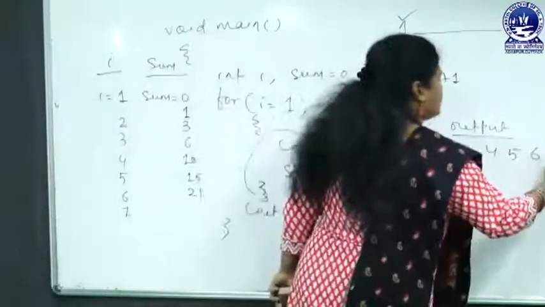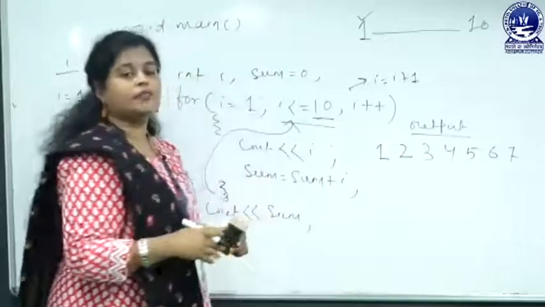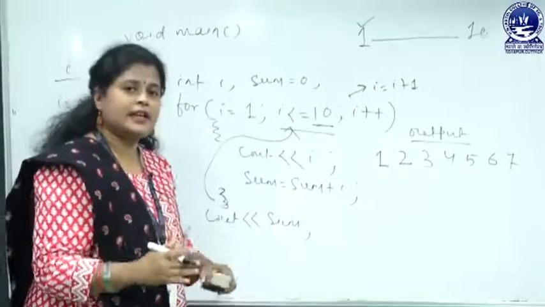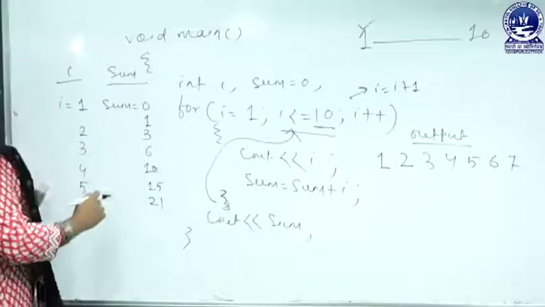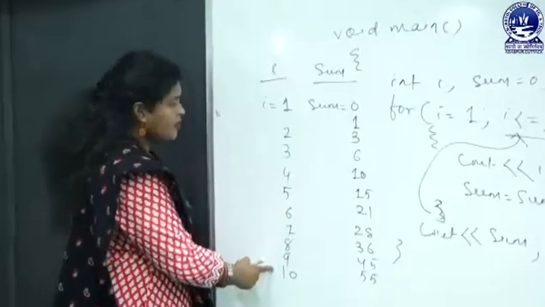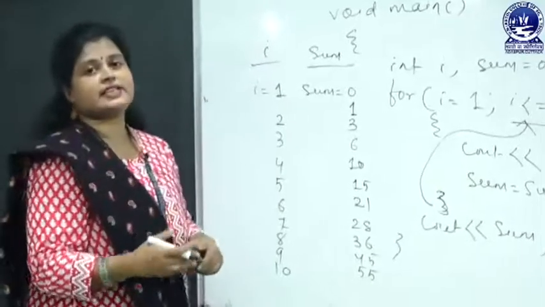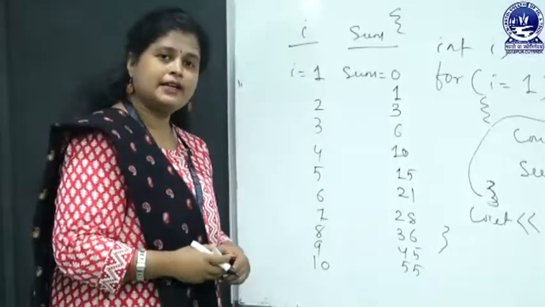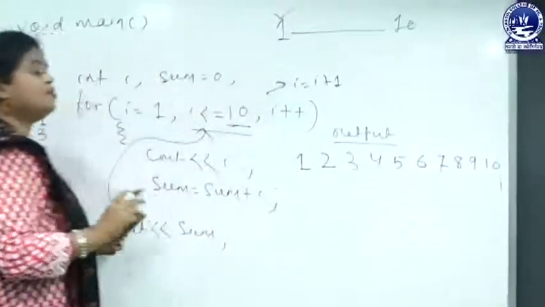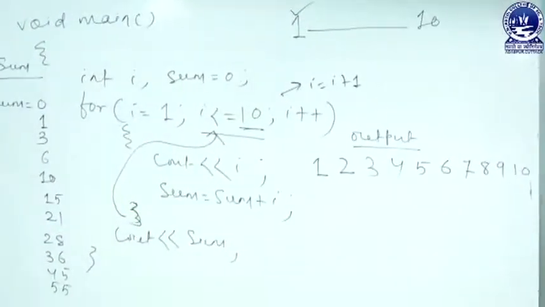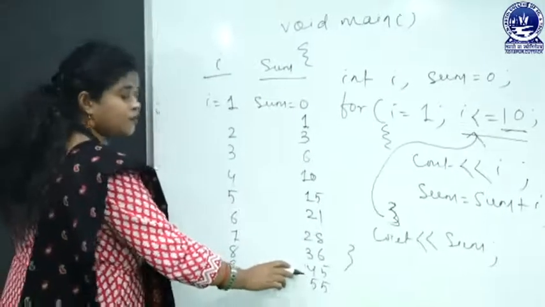Now you will get the output 7. In this way you will get output for 7, 8, 9, 10. Let me complete writing here. With each iteration i value will be incremented, and when i value is 10, we get the sum 55.